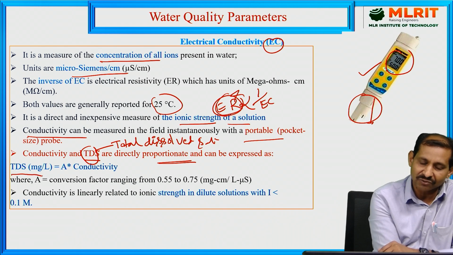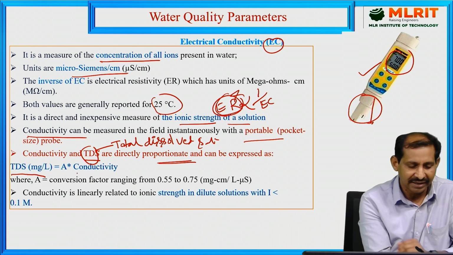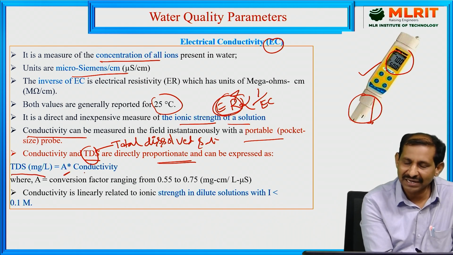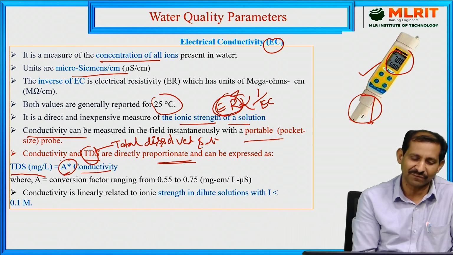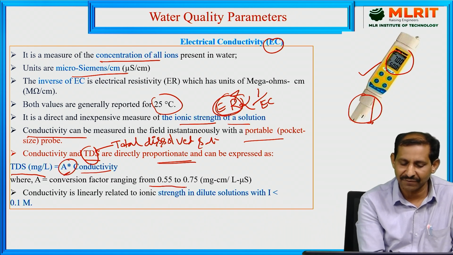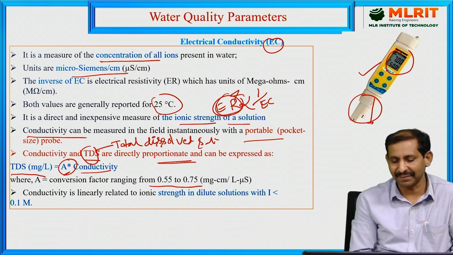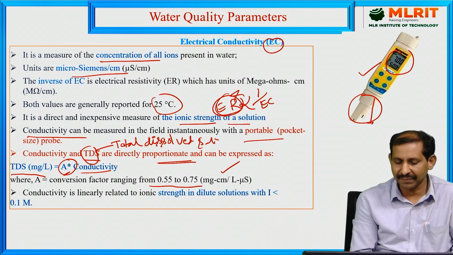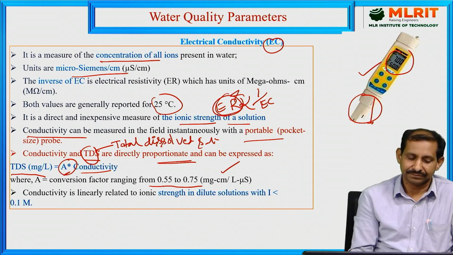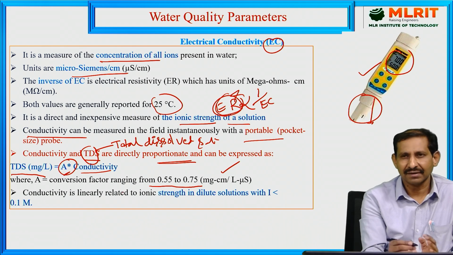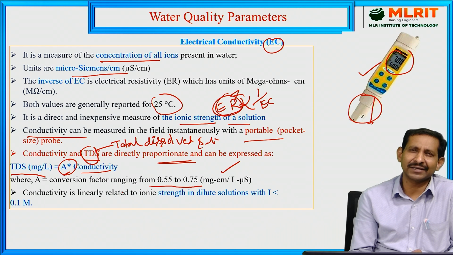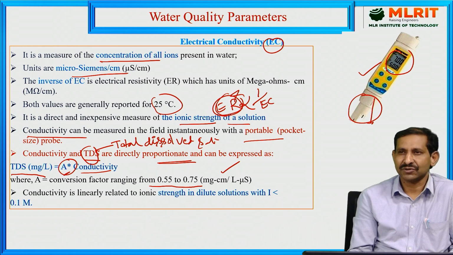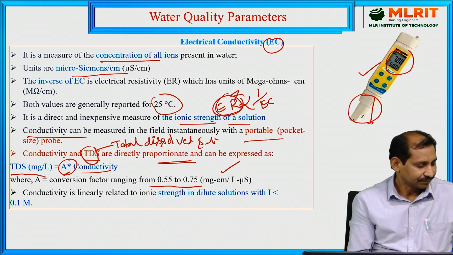So it can be expressed as TDS, total dissolved salts in mg per liter, equal to A multiplied with the conductivity. Here A is a constant, a conversion factor ranging from 0.5 to 0.75 milligram centimeter per liter. So conductivity is directly related to the TDS, total dissolved salts.